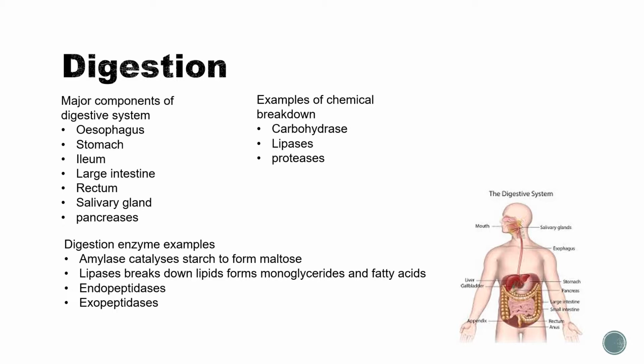Digestive enzyme examples. Well, amylase catalyzes the breakdown of starch to form maltose. Lipase breaks down lipids to form monoglycerides and fatty acids. Endopeptidases hydrolyze peptide bonds within a protein, and exopeptidases hydrolyze peptide bonds at the end of the protein molecule. The way I like to think about it is exo is external, so if it's external, it's at the end.